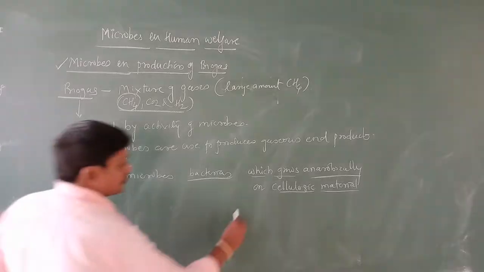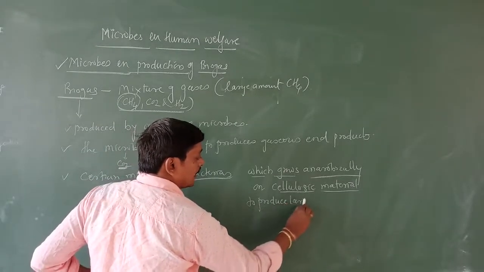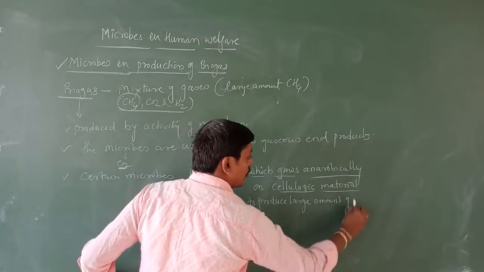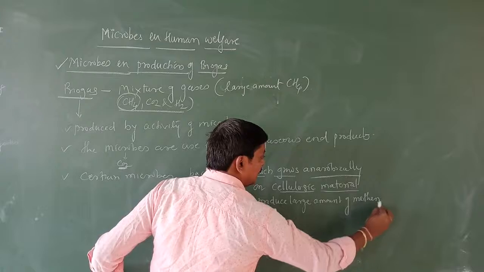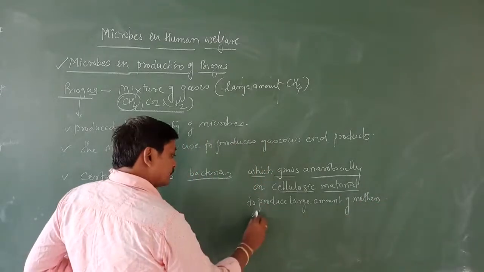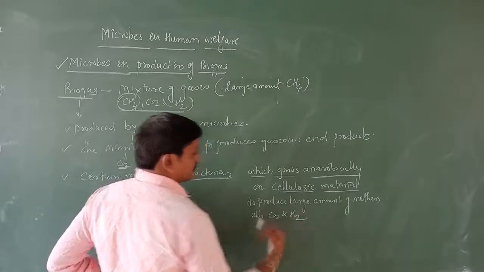To produce a large amount of methane, and methane also mixed with carbon dioxide and H2.